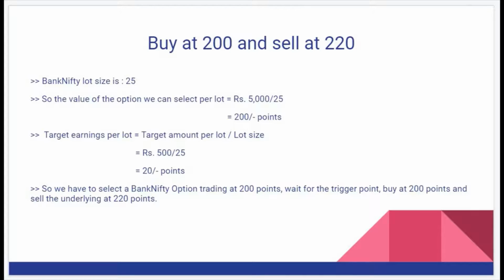Here we need to select a Bank Nifty option trading at 200 points, wait for the trigger point, buy at 200 points and sell the underlying at 220 points. Now, do you think buying a Bank Nifty option at 200 and selling at 220 is a difficult task? If the answer is no, you are all set to make 10% profit per day. That is doubling your capital within just 10 days.